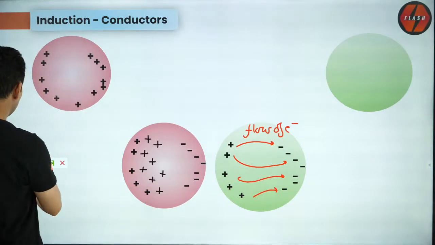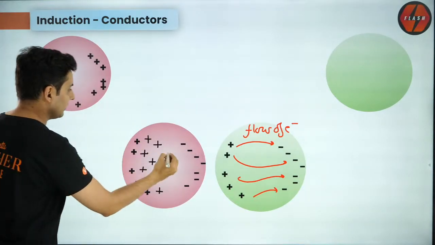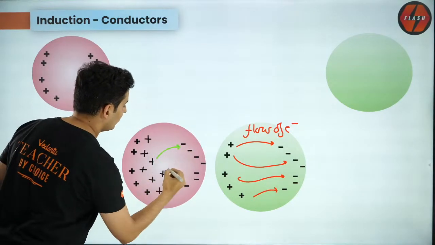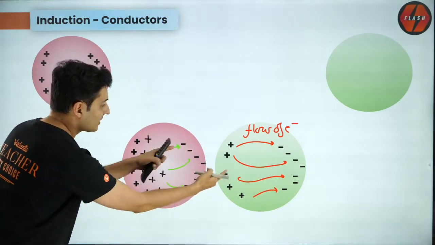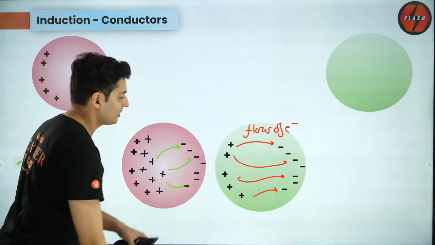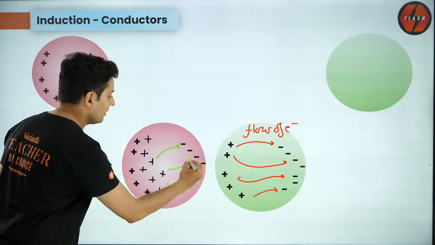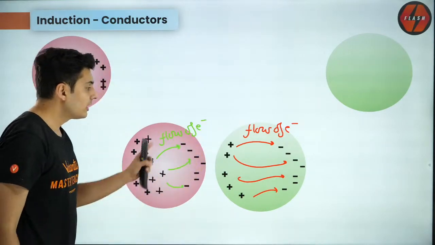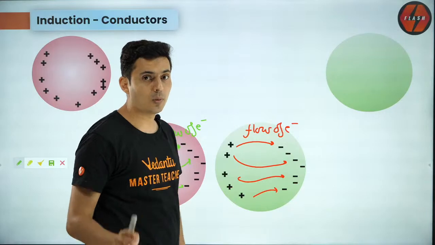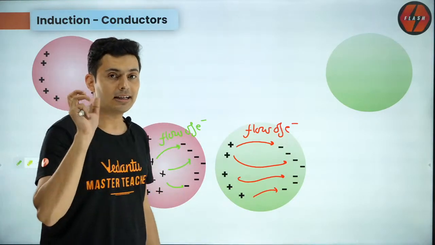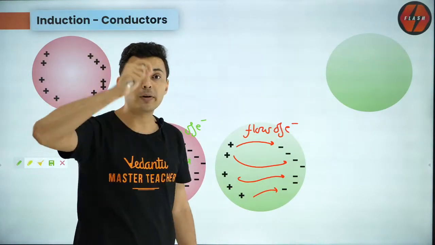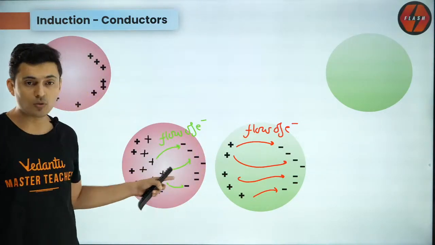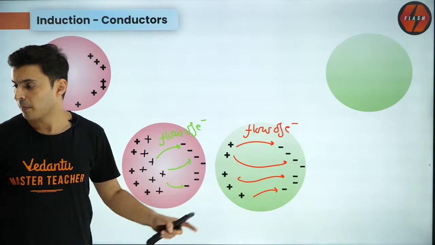So some of the negative charges are also going to flow like this, because they will be attracted by this positive charge. See if you are able to understand. Again, this is flow of electrons. Remember, in a conductor it is only the electrons which flow, protons never move. They always are inside the nucleus. The outer electrons, free electrons, are the ones which move from one side to the other side. So this is what happens. This is called induction.